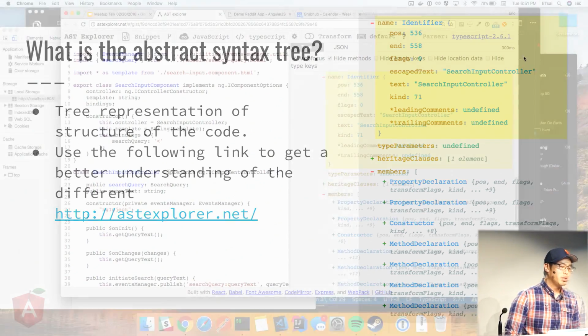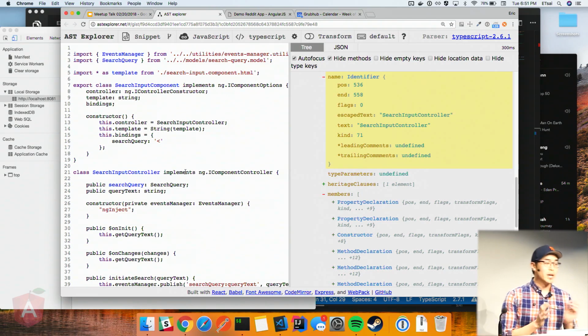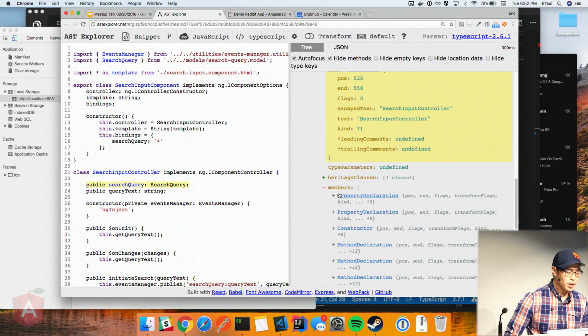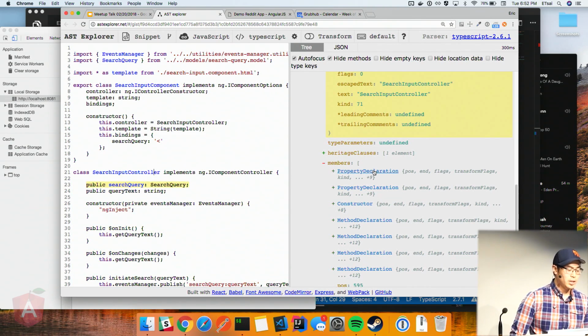So I provided a link. This is, again, that search input component that I was referencing before. Let's take a look at the search input controller. So you can see that it's defined over here. And then if we want to perhaps look at the different members of this particular class, we have the ability to look at this members array and see that this is a property declaration, this is the constructor, and these are the different methods that exist on the class itself.